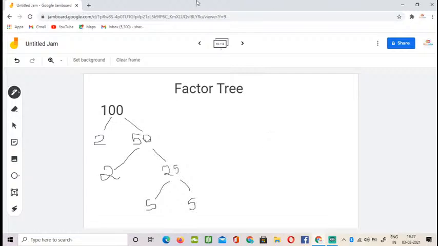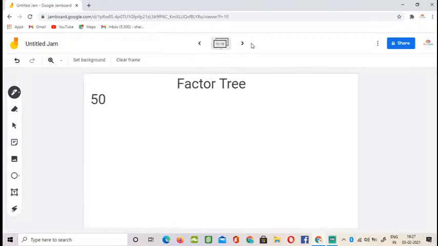Okay, let's move to the last question. So now let's see how you should solve this 50. This is a so simple number. 300, 150. This is so simple. So how should you solve? If you wanted to solve it in the fast and quick method, you can use 2 times 25. And okay, if you wanted to complete it so fast, you can give 5 times 10 and 5 times 2. That's going to complete so easily.